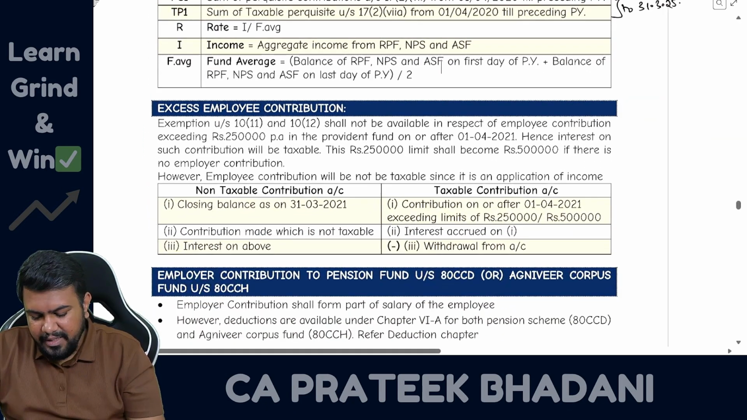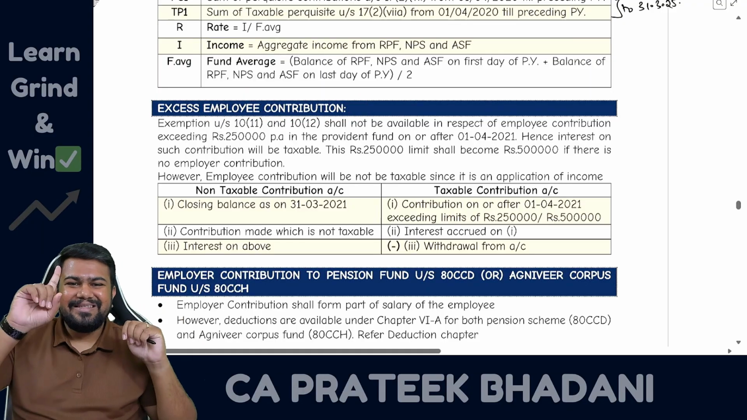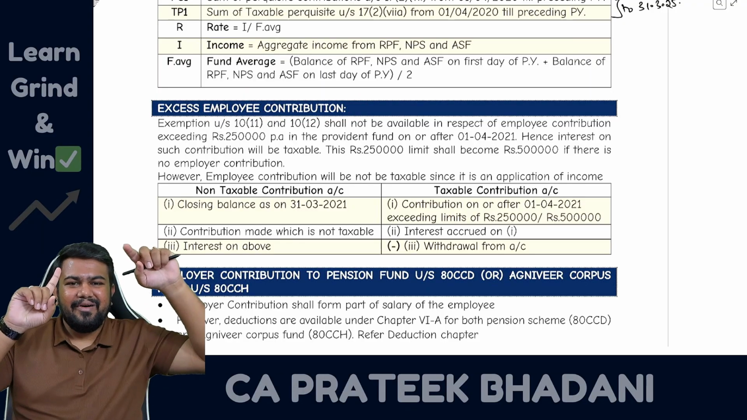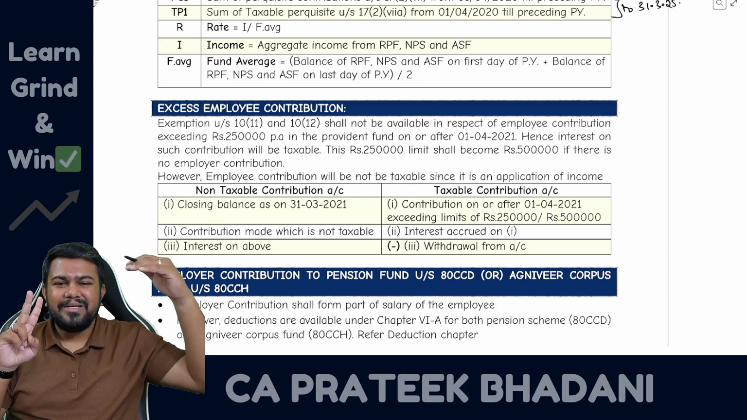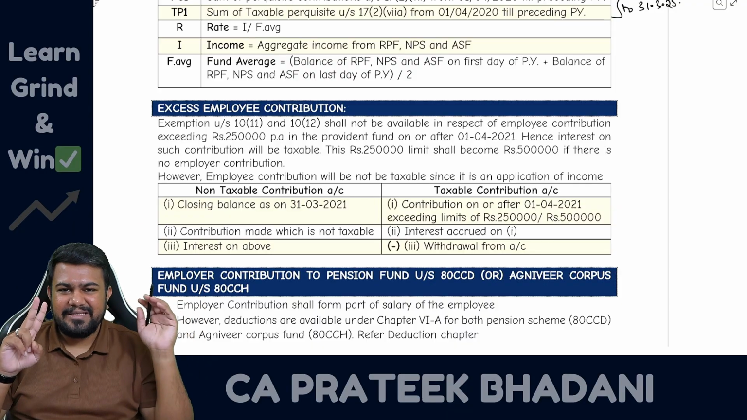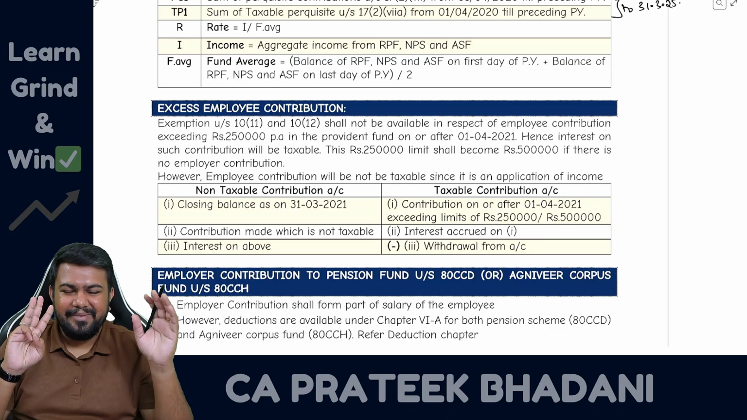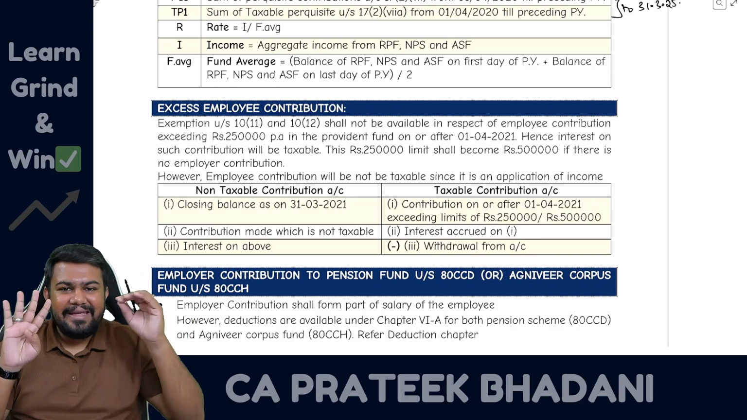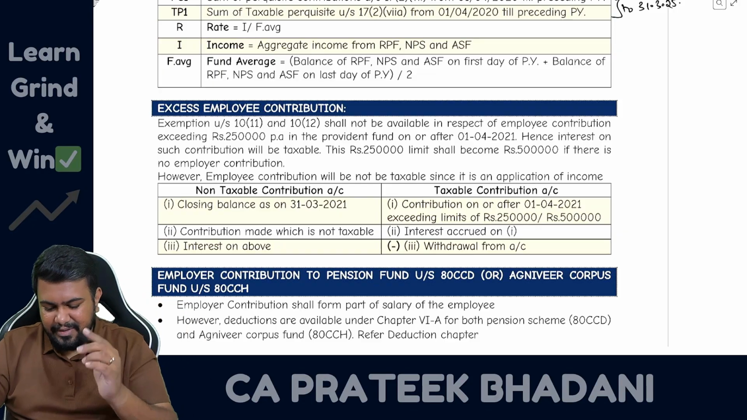Now let's talk about excess employee contribution. This is level number 4. So the first level means the 12% level of RPF. Second level is 7,50,000. However much employer contribution is there above that will be taxable. Then the third level is that the interest on such employer contribution also will be taxable. And fourth level, interest on excess employee contribution also will be taxable. So now let us read.